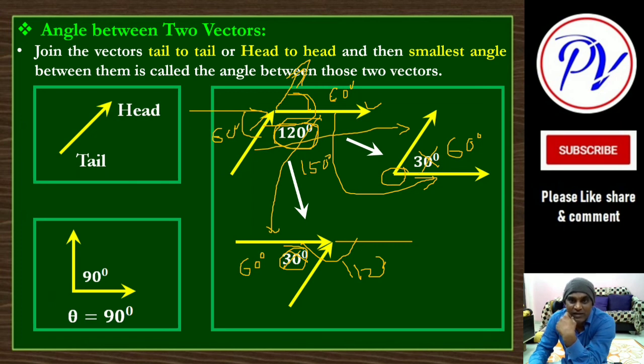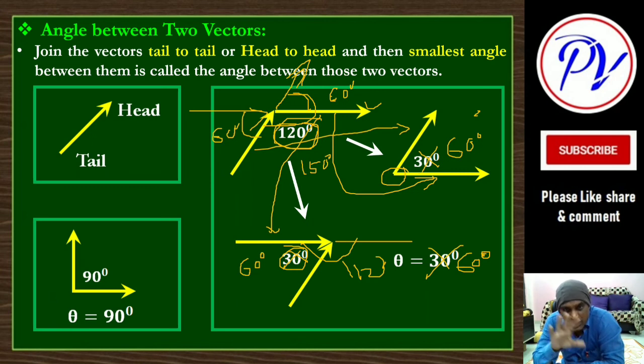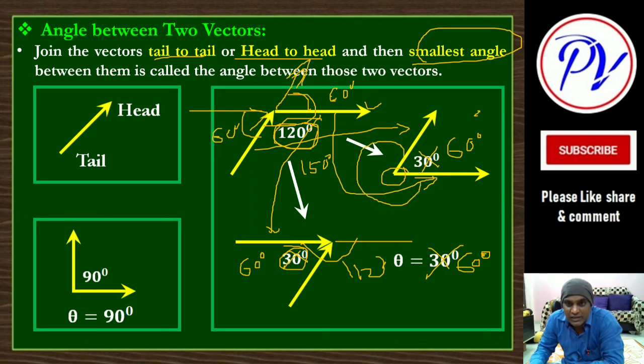then we can say this angle will become 30 degree. In that case, this angle will become 30 degree. So here the angle will be 60 degree. Okay. So it is a printing mistake. While typing, I made the mistake, but no problem. Are you understanding what we have to do? We have to join tail to tail or head to head, and we have to consider the smallest angle between them. After joining, you can consider this angle also, but this is the biggest angle and this is the smallest angle. So you have to consider this angle. Okay.